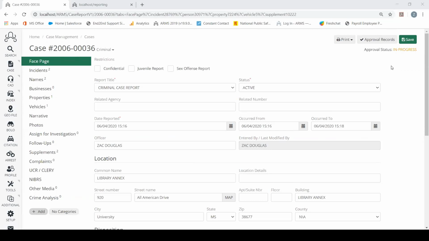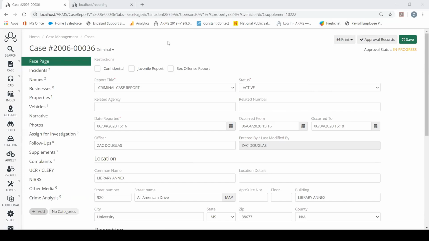NIBRS reporting is a big part of policing at the moment. UCR reporting is turning into NIBRS reporting by January 2021. At the moment, there are no changes on that date due to coronavirus, but there could be some in the future, but we are not sure about that.